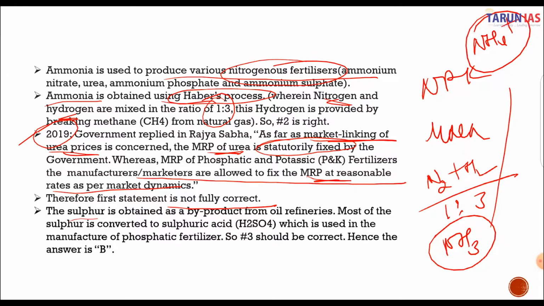And when we speak of the sulphur, which is obtained as a byproduct from the oil refineries, most of the sulphur is converted to sulfuric acid, which is then utilized for the manufacture of the phosphatic fertilizer. So therefore third should be correct. Therefore answer is B, that is 2 and 3 are correct, and first is the incorrect statement.